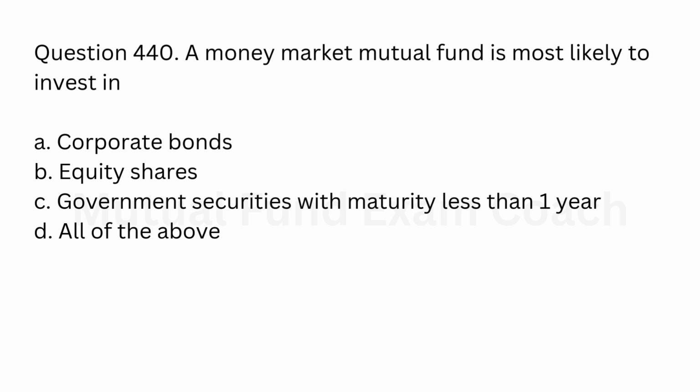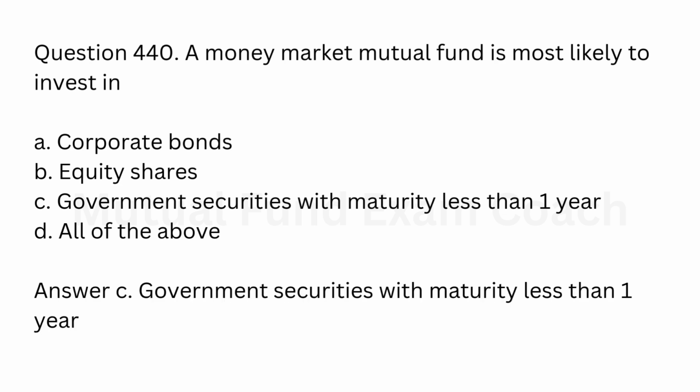Question 440. A money market mutual fund is most likely to invest in A. Corporate bonds. B. Equity shares. C. Government securities with maturity less than 1 year. D. All of the above. Answer C. Government securities with maturity less than 1 year.